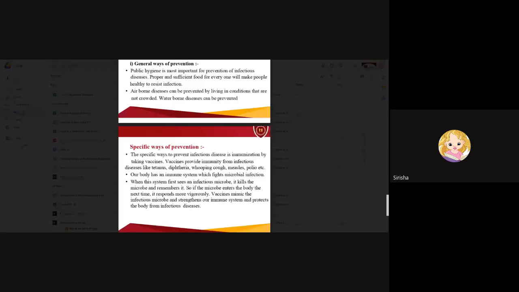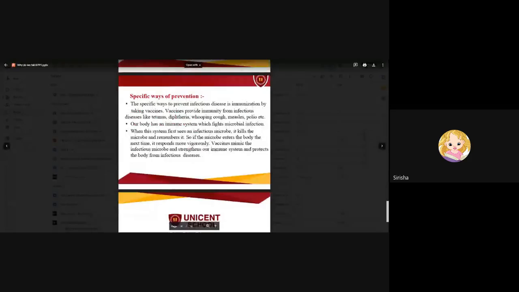Our body has an immune system which fights microbial infection. Our body by default consists of an immune system. When the system first sees an infectious microbe, it kills the microbe and remembers it. So if the microbe enters the body again, the next time it responds more vigorously. Vaccines mimic the infectious microbe, strengthen our immune system and protect the body from infectious diseases.